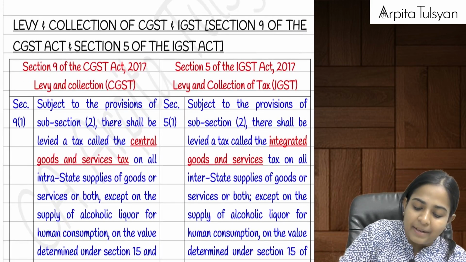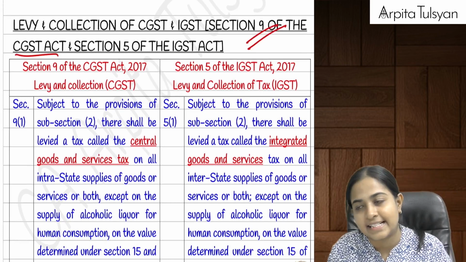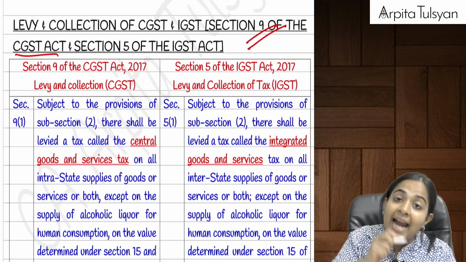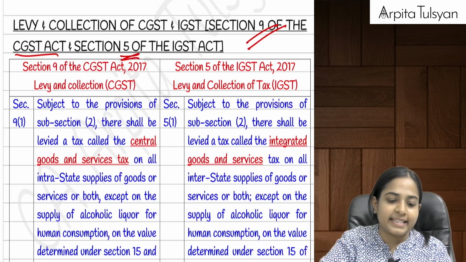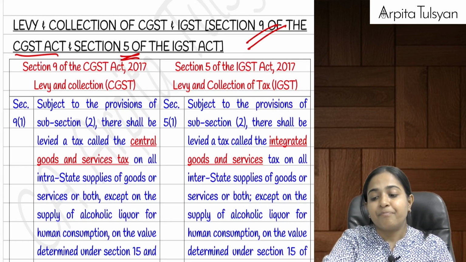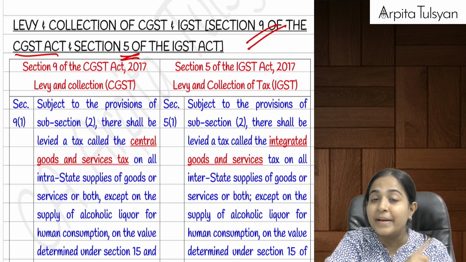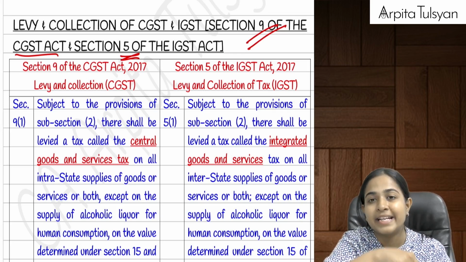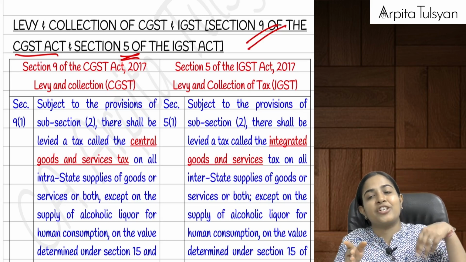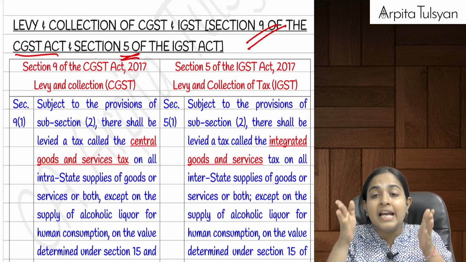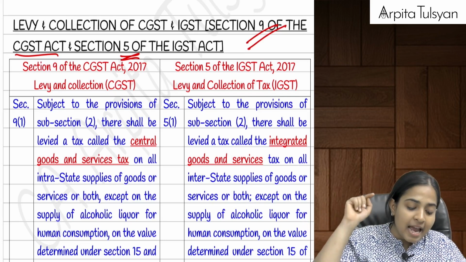Now I am starting with section number 9 of the CGST Act, and correspondingly section number 5 of the IGST Act. Are you clear till here? Yes. Section number 7 we did supply, section number 8 we did composite supply and mixed supply, section number 9 we are doing is levy. All these are of the CGST Act, and correspondingly, just like you have section number 9 of the CGST Act, interstate supply is given under section 5 of the IGST Act.